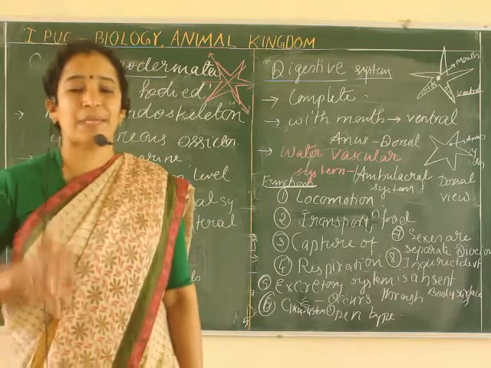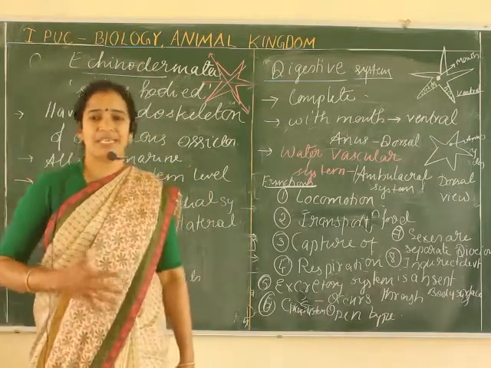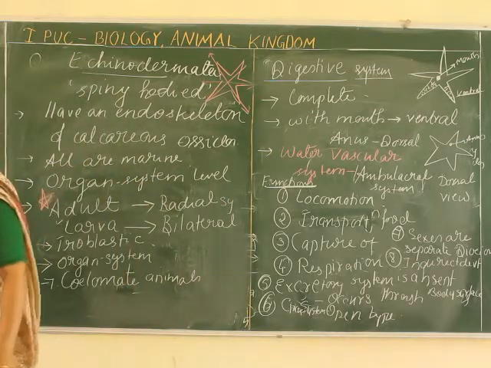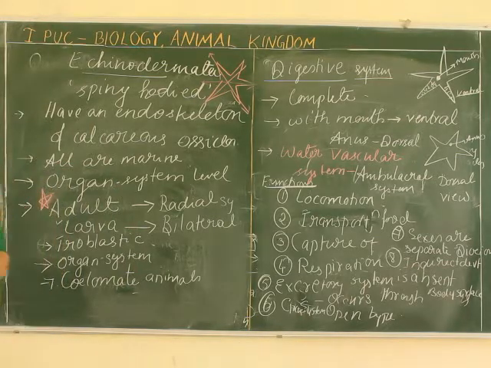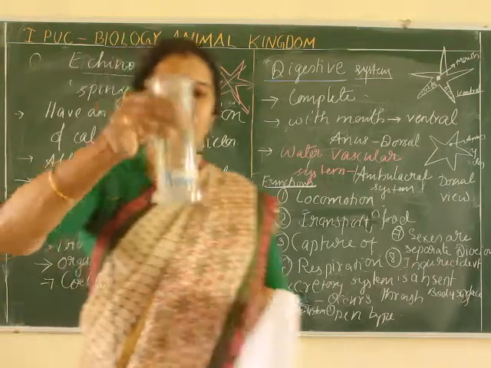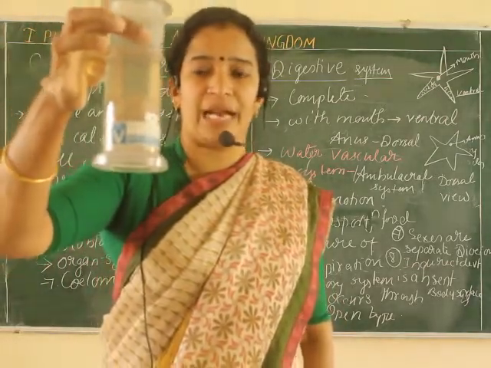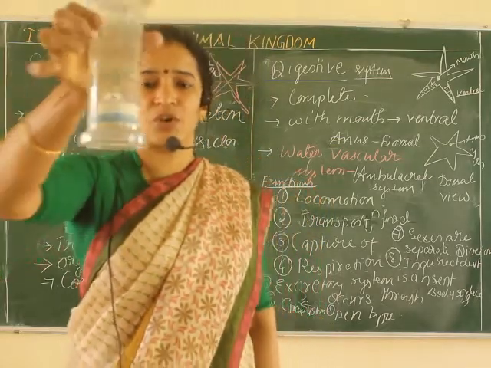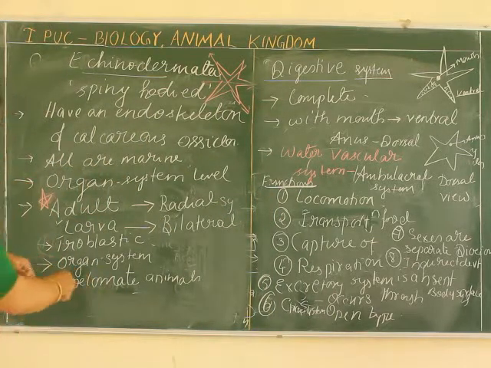Examples: many examples are there. One is Asterias, starfish. Then Echinus, sea urchin, and Cucumaria, sea cucumber. The shape is like a cucumber, so it is sea cucumber. Then Ophiura, brittle star.